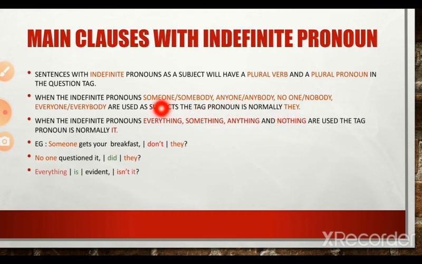Someone, somebody, anyone, anybody, no one, nobody, everyone, everybody. When these indefinite pronouns occur in the main clause as subjects, the tag pronoun used is normally they. When the indefinite pronouns everything, something, anything, nothing are used in the main clause, the tag pronoun used is normally it. Let's illustrate it with the help of examples.